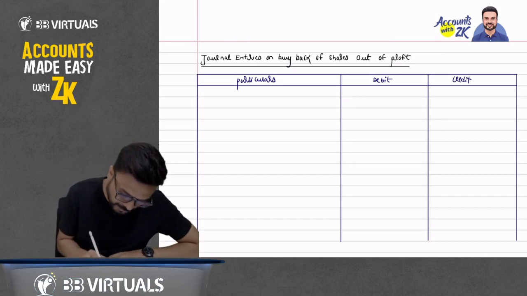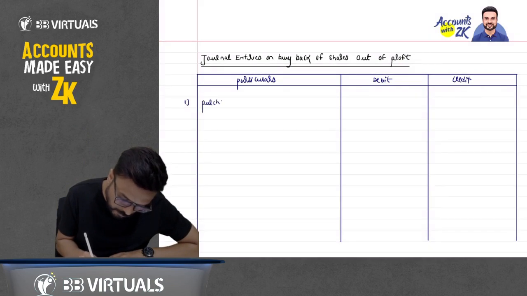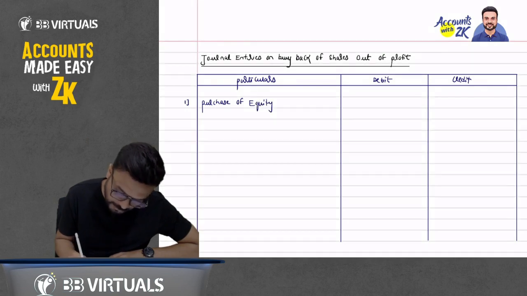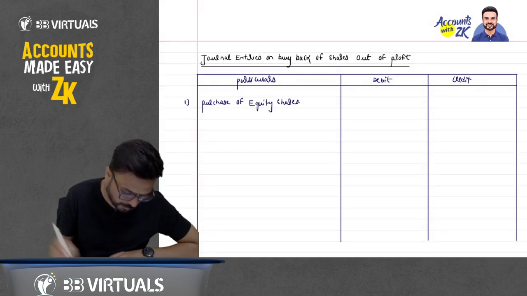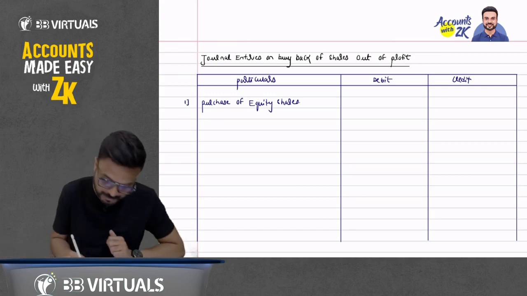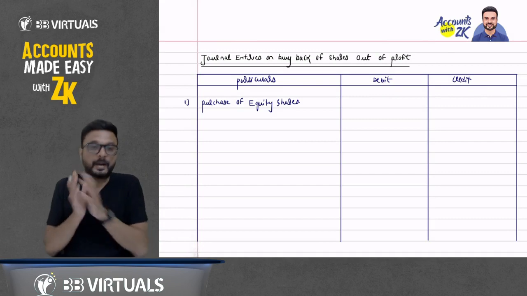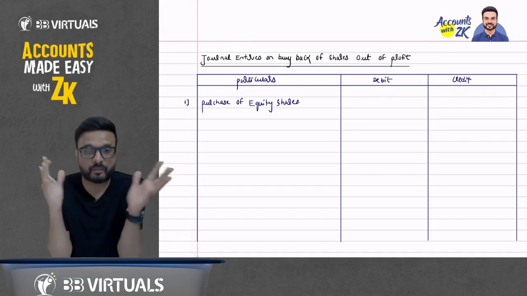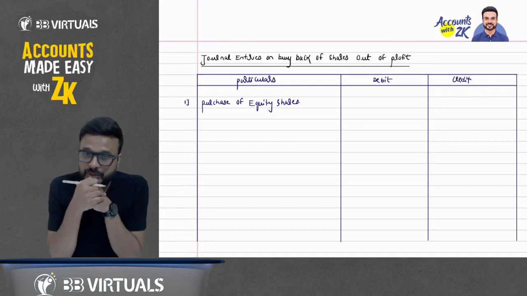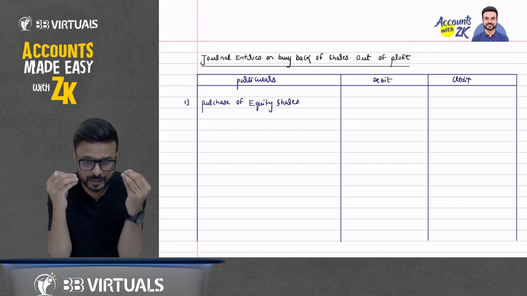So write down the first entry: purchase of equity shares. Understand this. What happens when we do buyback? We purchase our own shares from the market. What entry should we pass here?